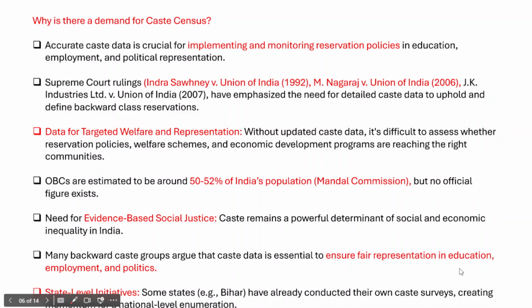Remember, as I've already told you, the Indian Parliament has provided certain reservations for the scheduled castes and scheduled tribes in the Lok Sabha and state legislative assemblies, right? So in fact, this is not the first time that the center has taken this initiative. Different states have already initiated this caste census, for example, Telangana, Karnataka, and Bihar. All these states have taken the lead in conducting the caste census to understand the realities at the state level.